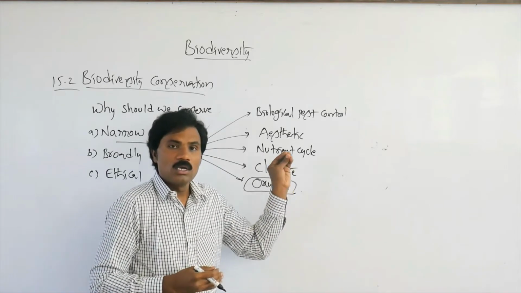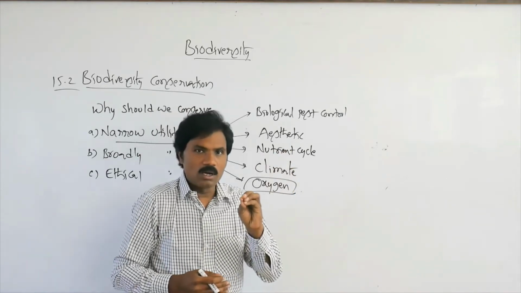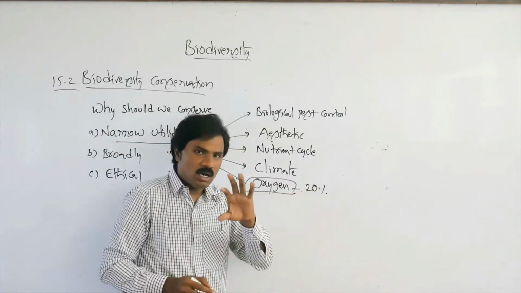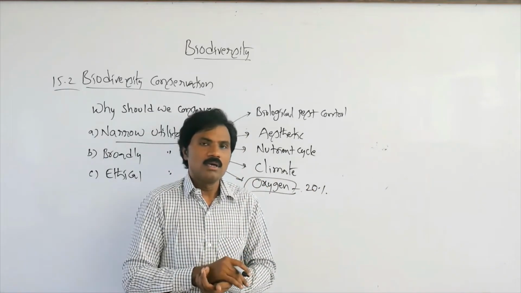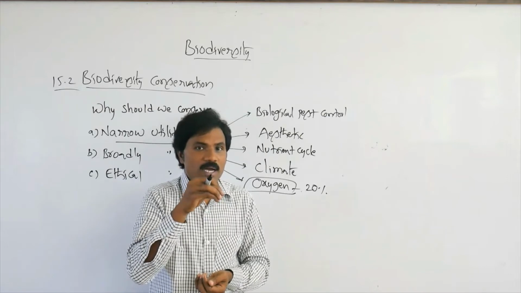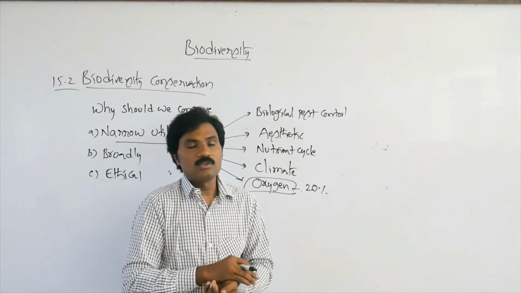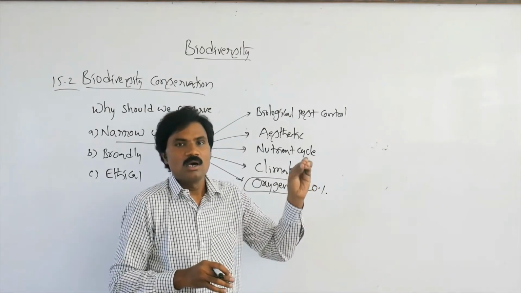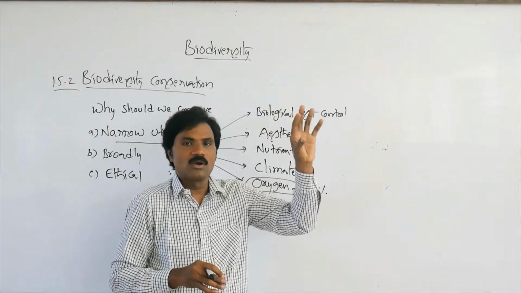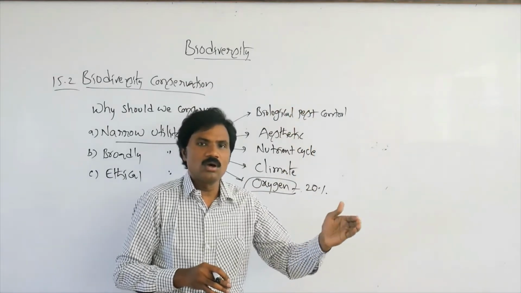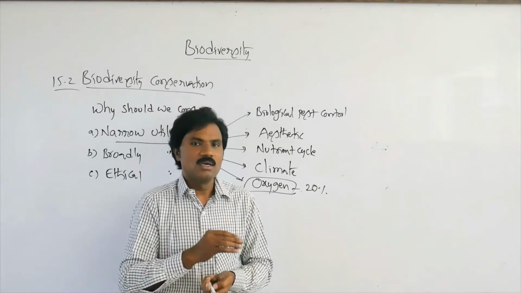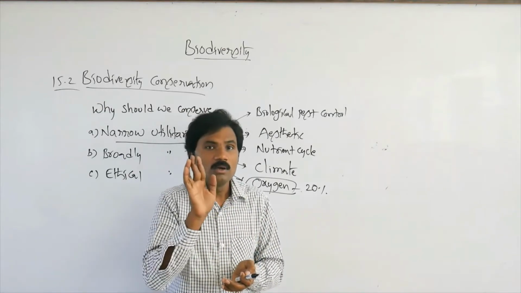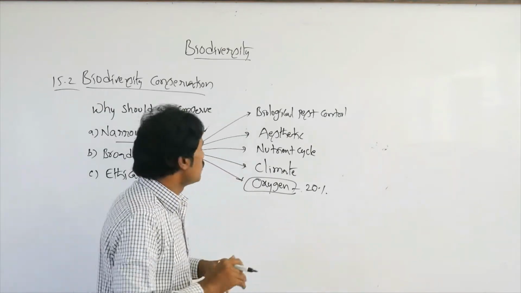In that manner, suppose the tropical Amazon rainforest gives 20% of the oxygen on our globe, on the earth. Suppose the tropical rainforest is restricted, then automatically the availability of oxygen in our surroundings will be reduced, carbon dioxide and harmful gases may increase, causing pollution, and automatically disturbing the total biodiversity. That's why we must protect biodiversity organisms.